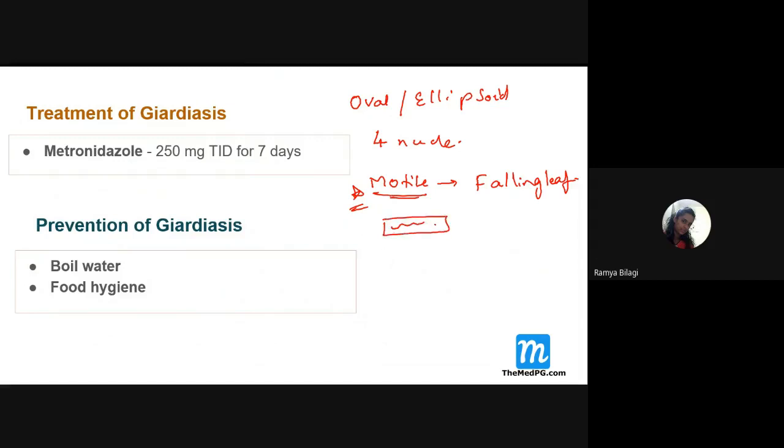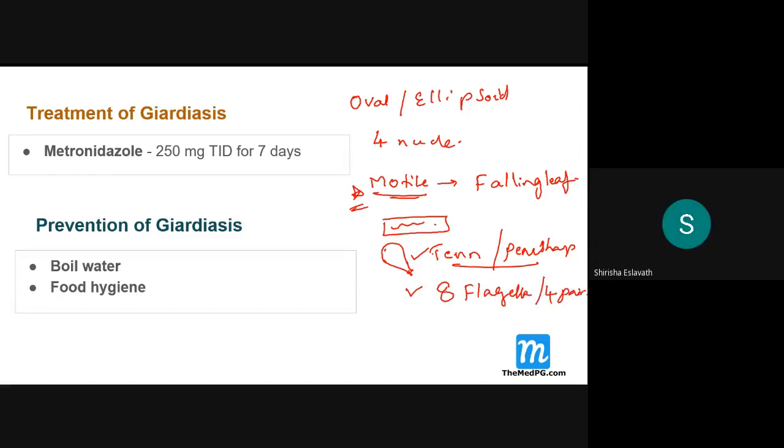What is the shape of this trophozoite? Tennis racket or pear shape. So if any of this description is given, kindly tick it. How many flagella does it have? Eight flagella, or we can say four pairs of flagella. Either is right. Then, what is the main problem?